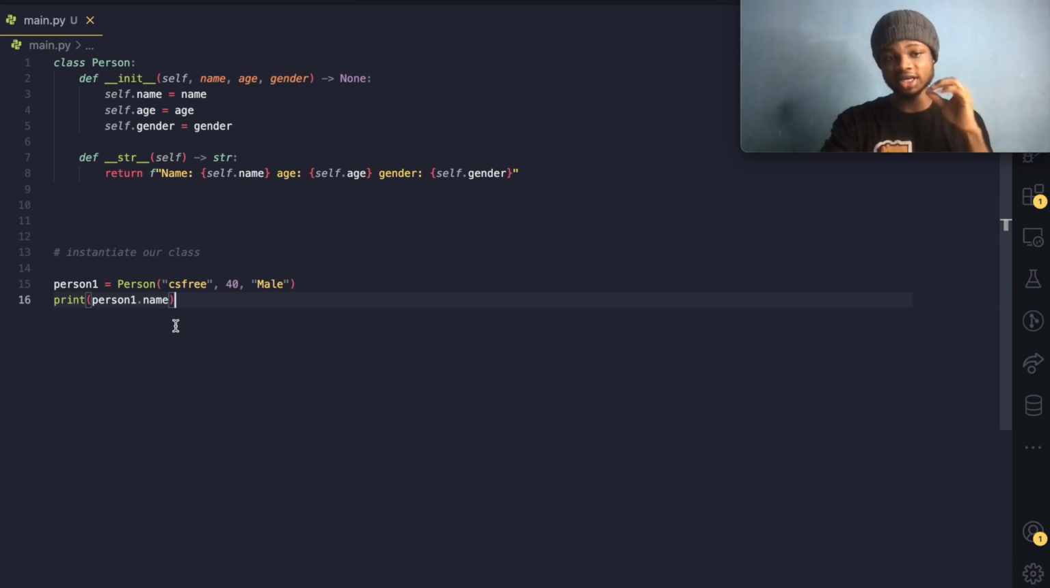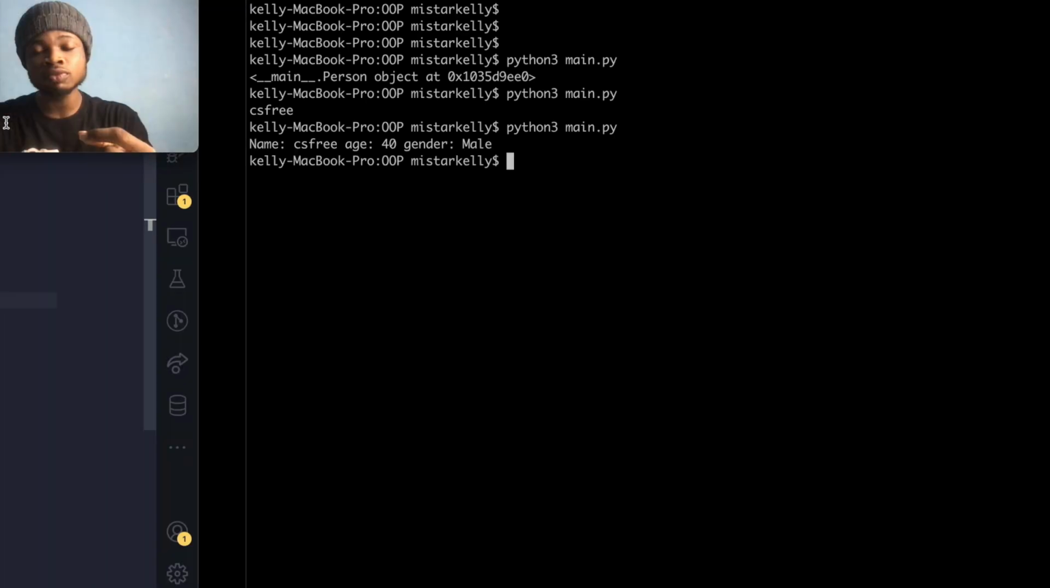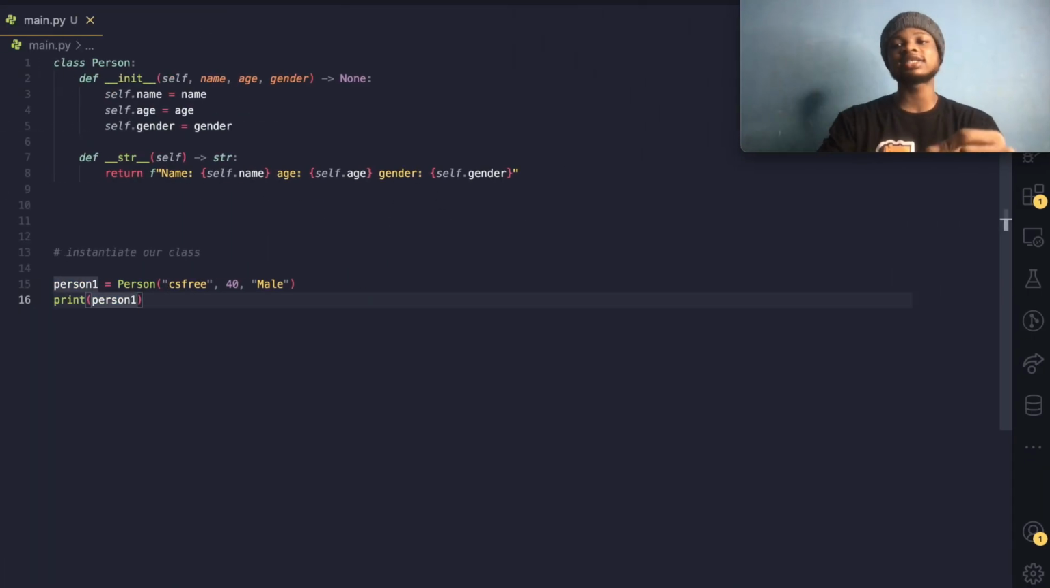So what's happening is that whenever we call the person one, behind the scene it's going to definitely call this magic method. That's why it's called magic, because it's happening behind the scenes for you. So it's like magical, or it's like a mystery, right? So now if we print our code again, I will do python3 main.py. So now we get name is CS3, age is 40, and gender is male. So we're no longer getting the address of this class.